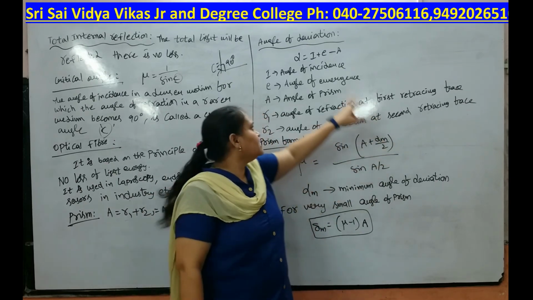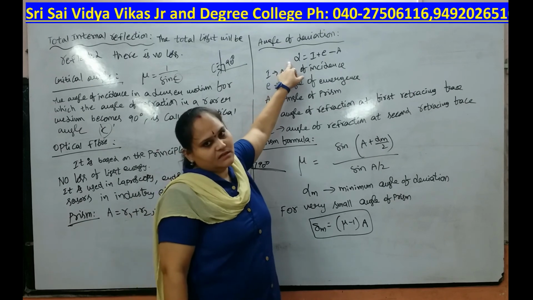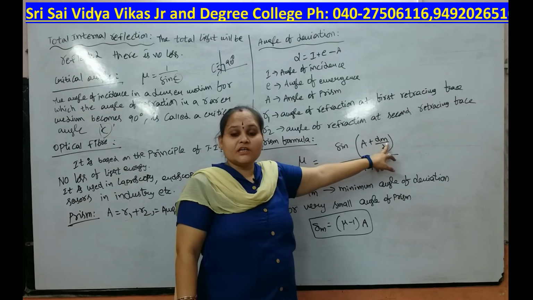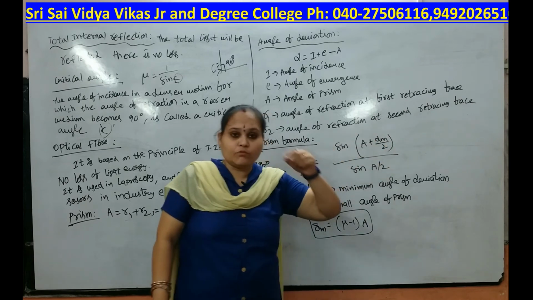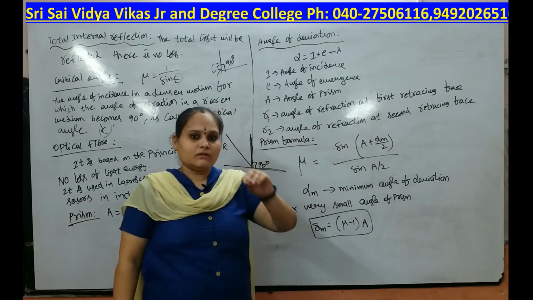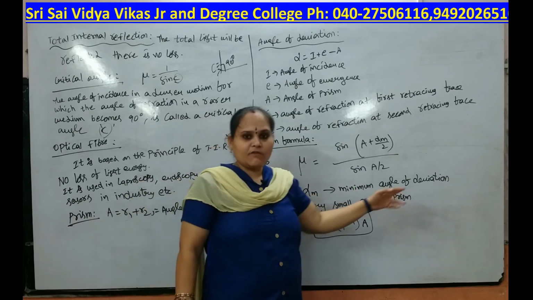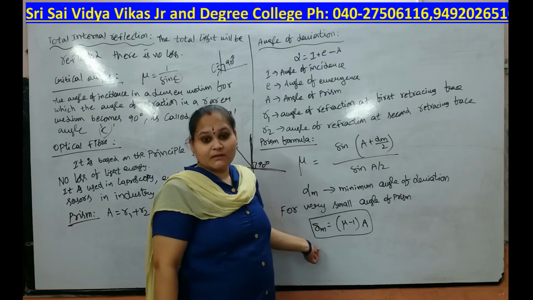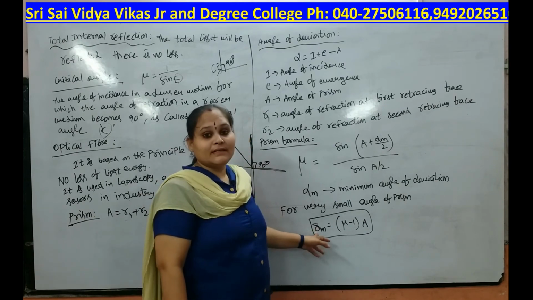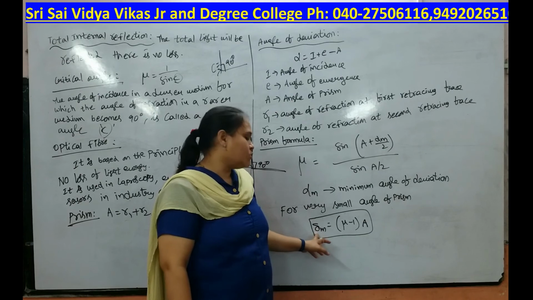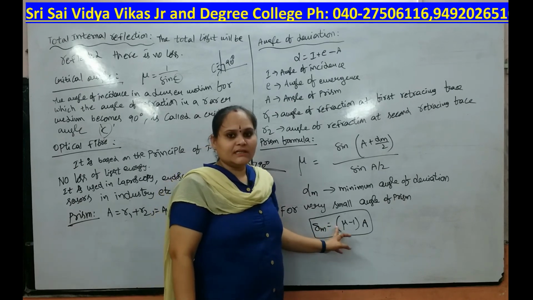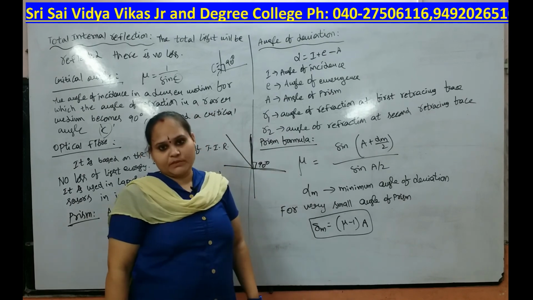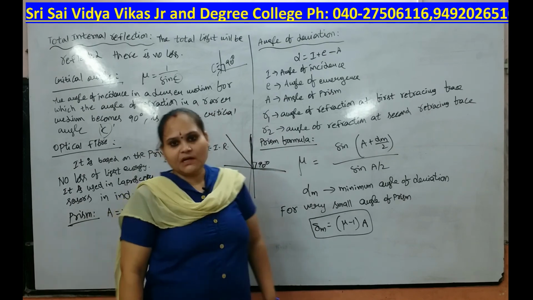For a very small angle of prism, Dm is written as delta m, a very small quantity, and we can use mu minus 1 into A. Mu is the refractive index of the prism and A is the angle of the prism.